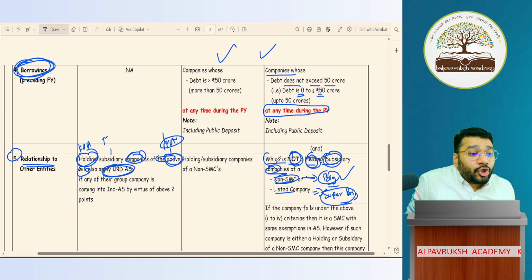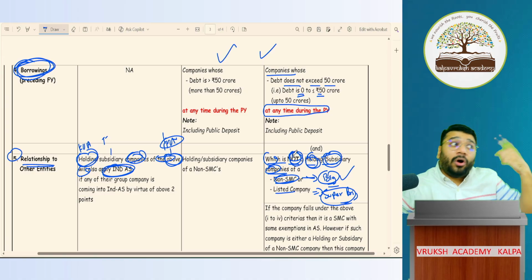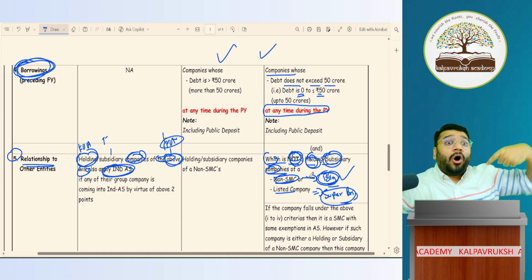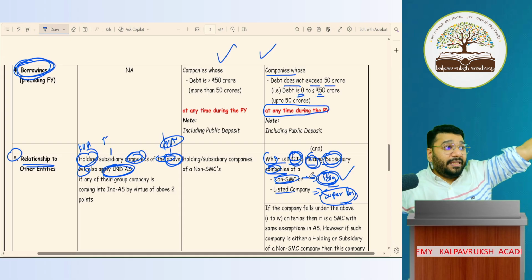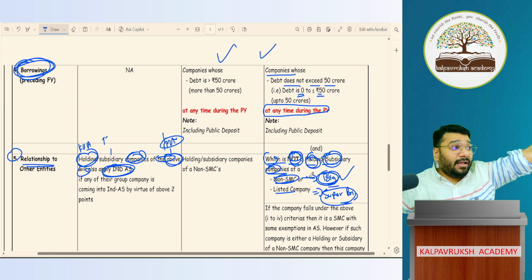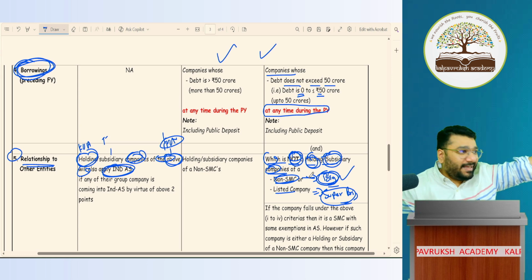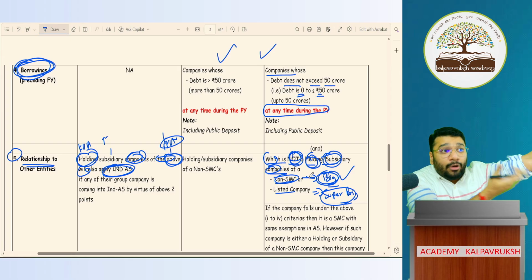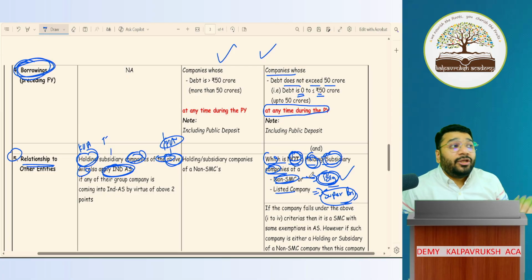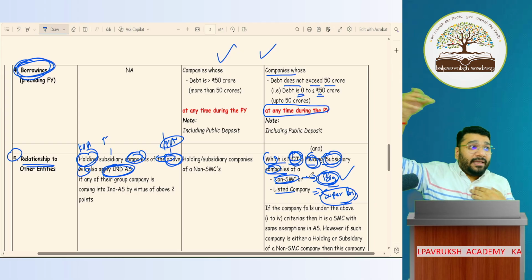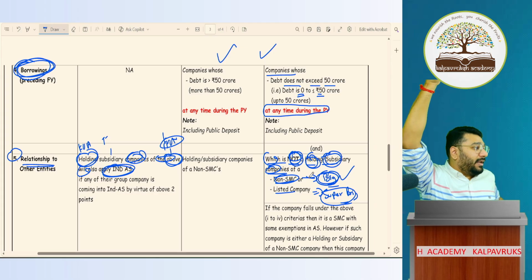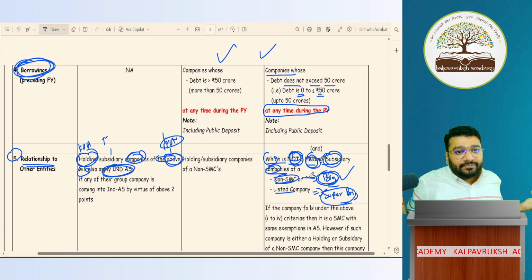Kalpavriksha Academy should not be the holding company or the subsidiary company of big company. Because if I'm the holding company or the subsidiary of the big company, and my big company is applying all AS, then I also have to apply all AS. Got it, not got it? So if I should get some relaxation, then my holding and subsidiary should not be big company, should not be super big company. Any of my holding company or my subsidiary company applying AS or Ind AS, even I have to apply blindly.